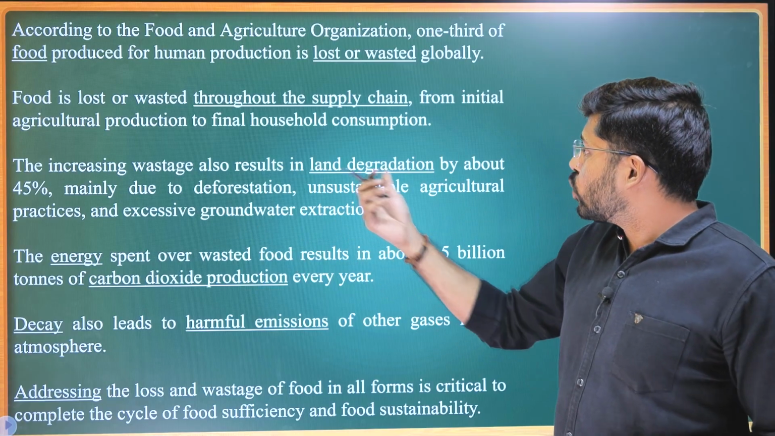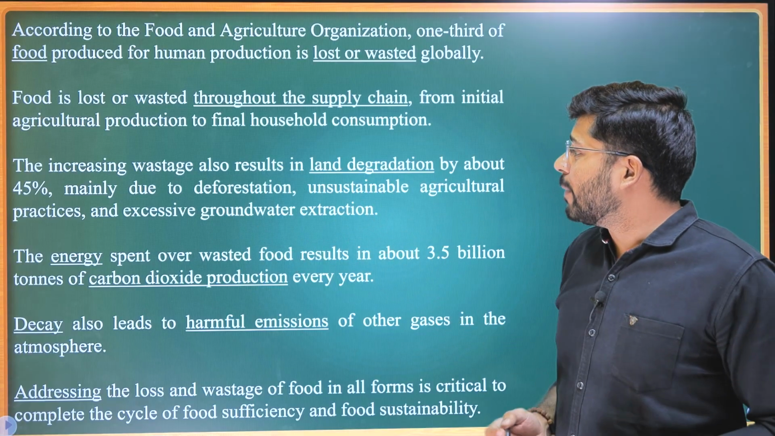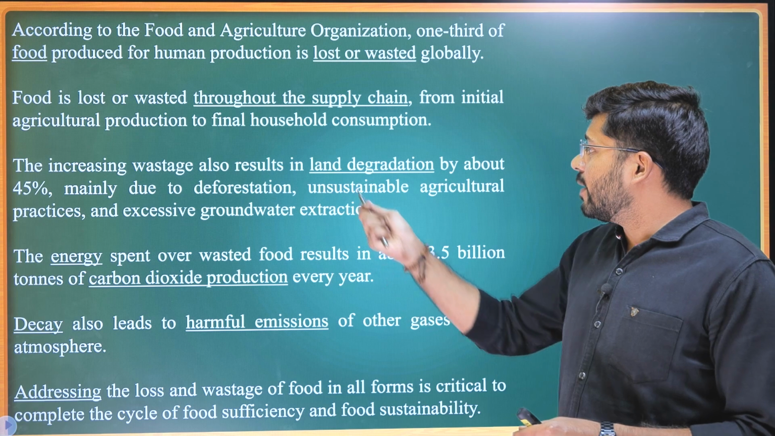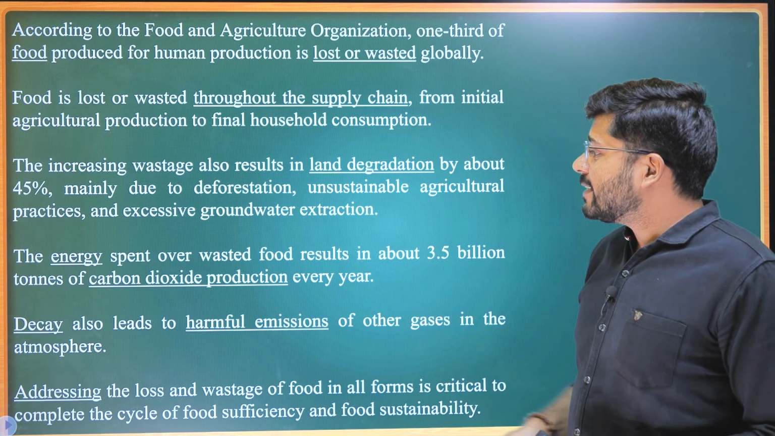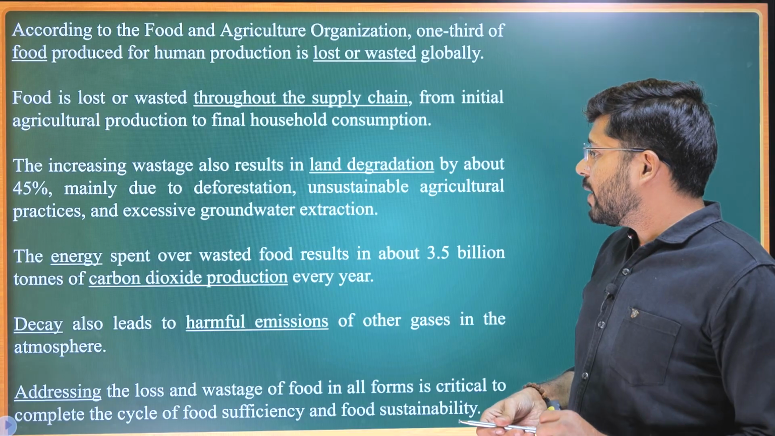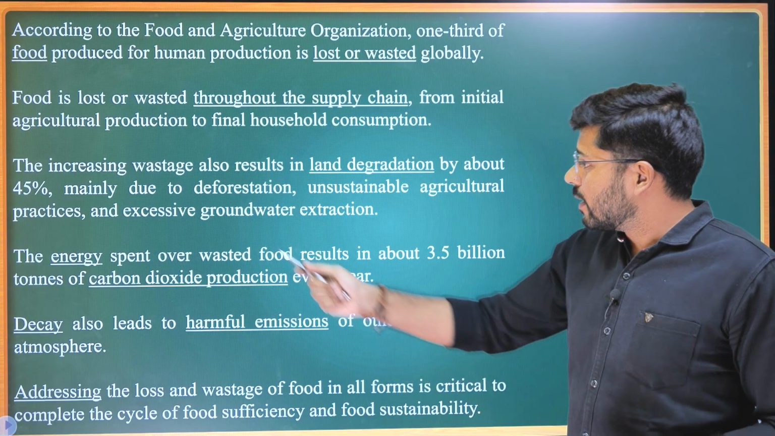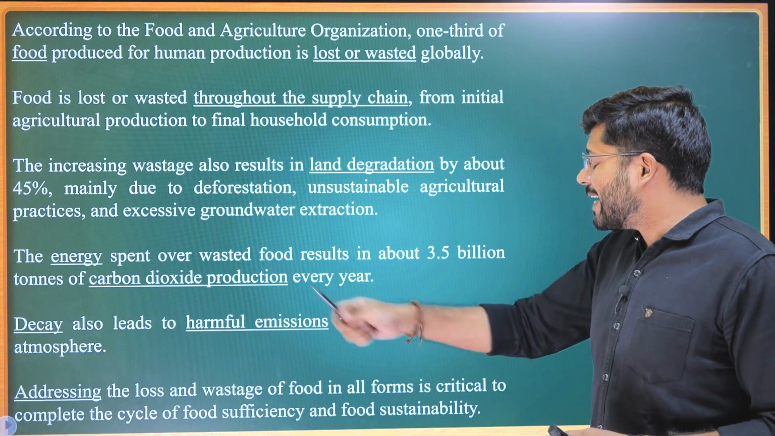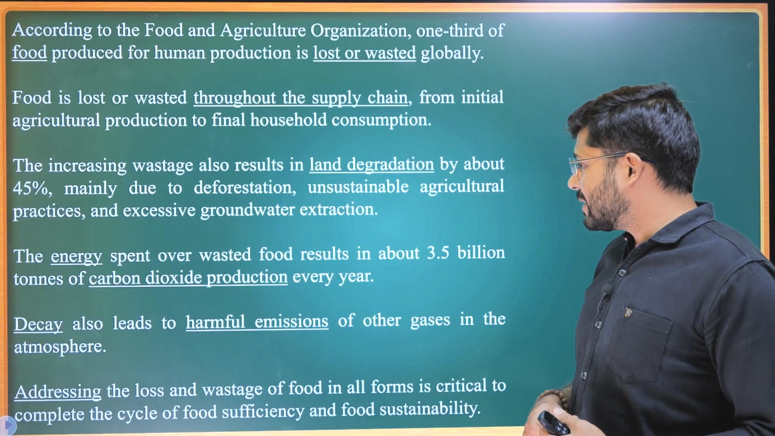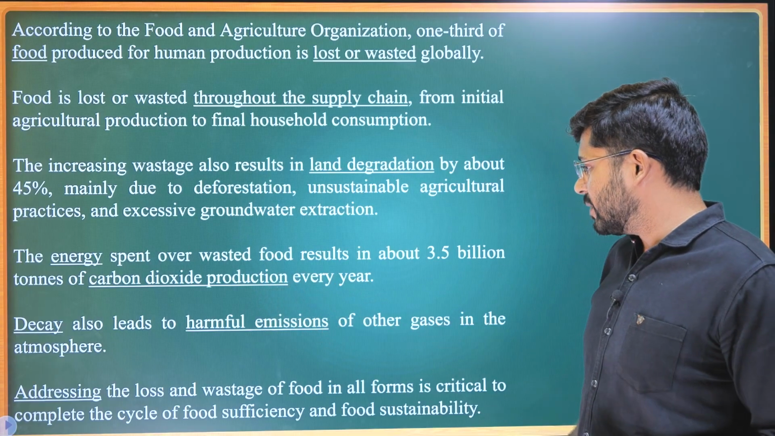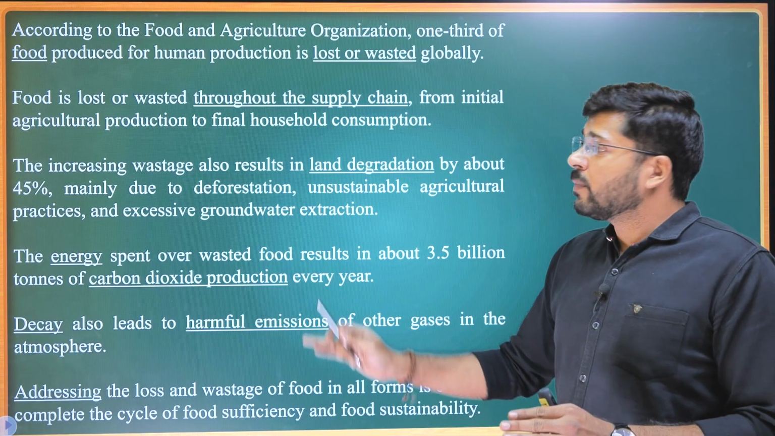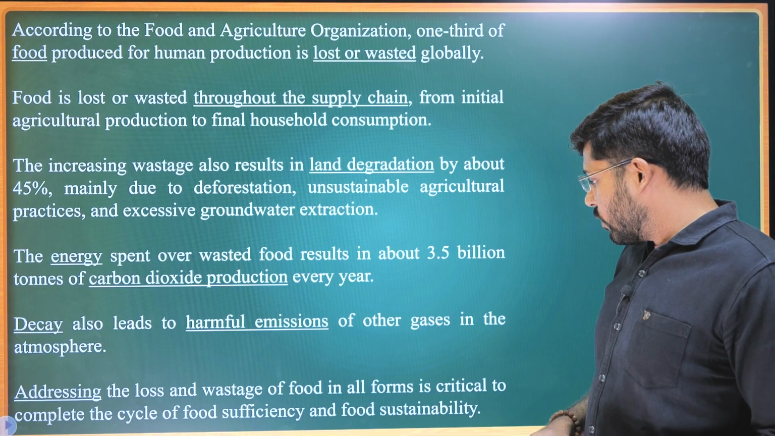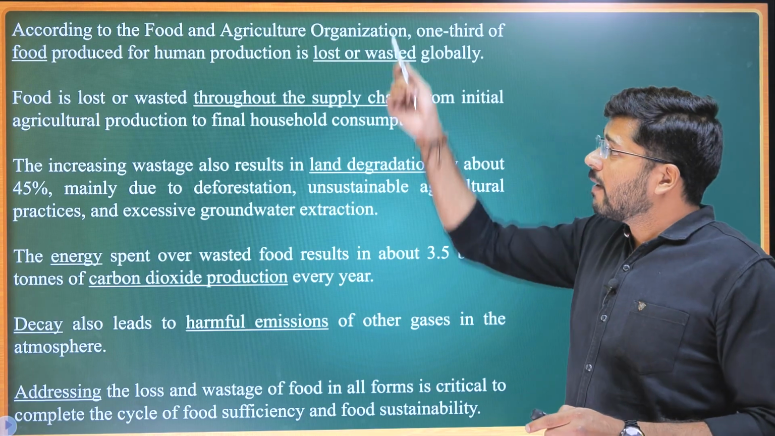The increasing wastage also results in land degradation by about 45%, mainly due to deforestation, unsustainable agricultural practices, and excessive groundwater extraction. I will underline land degradation. The energy spent over wasted food results in about 3.5 billion tons of carbon dioxide production every year. I will underline energy spent. Okay, energy and carbon dioxide production. Decay also leads to harmful emission of other gases in the atmosphere. So decay leads to harmful emission. So we need to address the problem. Addressing the loss and wastage of food in all forms is critical to complete the cycle of food sufficiency and food sustainability. Okay, we underline the key terms.